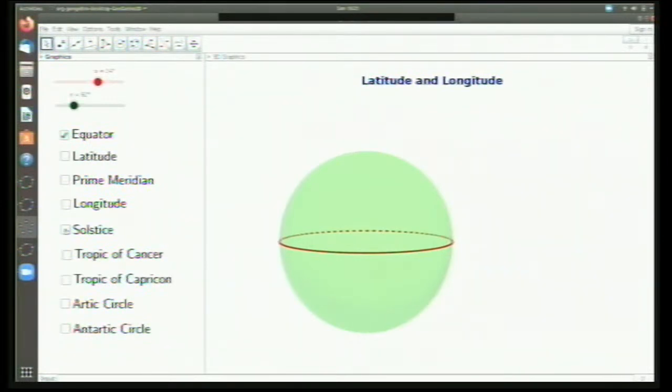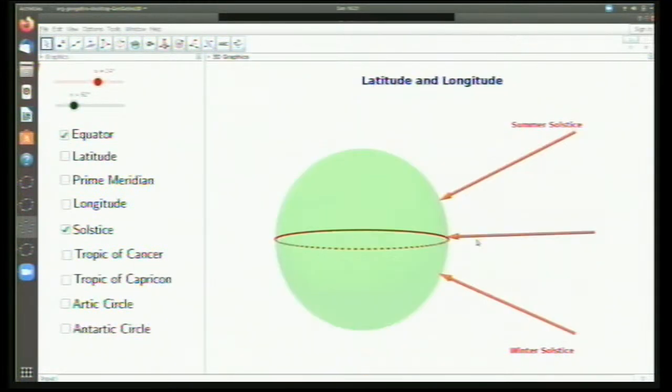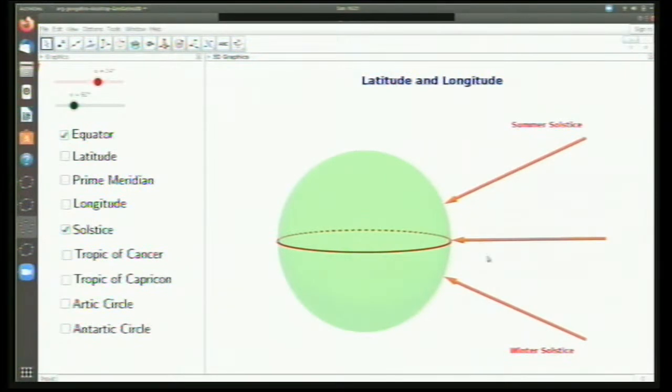Okay. To understand that concept, we need to understand what a solstice is. Now, if you see this Earth and the sun, the movement of the sun is in a very peculiar fashion. It starts from the equatorial portion in March, and it goes up, reaches this point in June, and then it comes down. At September, it comes down again here, and then it goes down. In December you can see the sun here, and then it comes back. That is how the motion of the sun is.